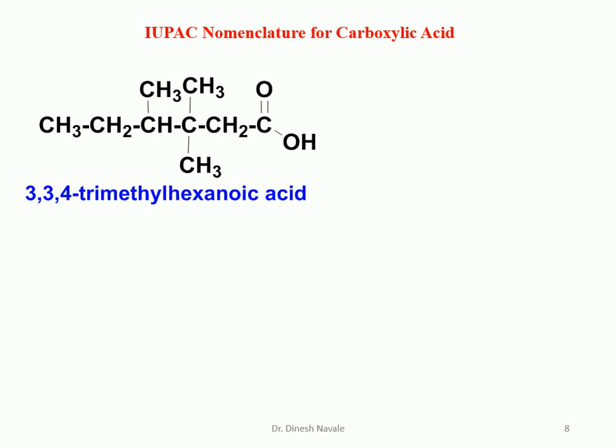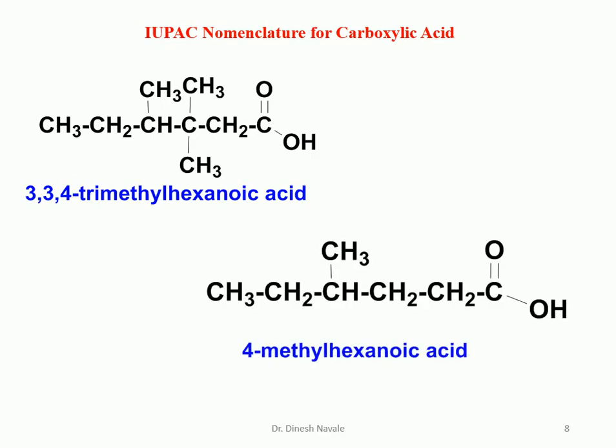And there are 3 methyl groups present as substituents, with 2 methyl groups at carbon number 3 and 1 methyl group at carbon number 4. These are the same kind of substituent, so for 3 methyl groups, it is trimethyl. So it is going to become 3,3,4-trimethylhexanoic acid. Because in this nomenclature, we have to see that 2 numbers are separated by a comma, and numbers and words are separated by a hyphen. So the IUPAC nomenclature is 3,3,4-trimethylhexanoic acid.